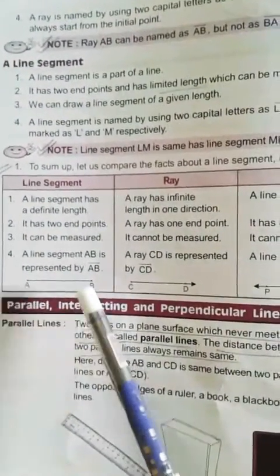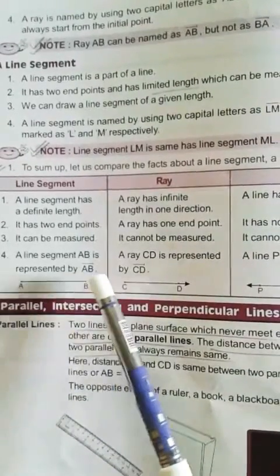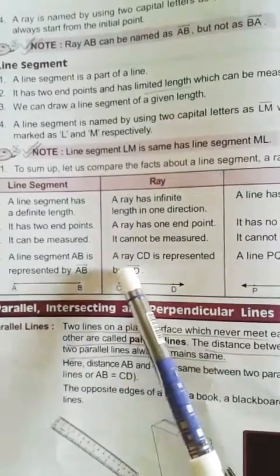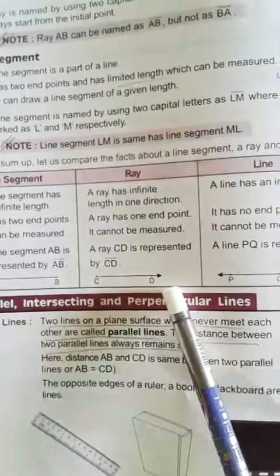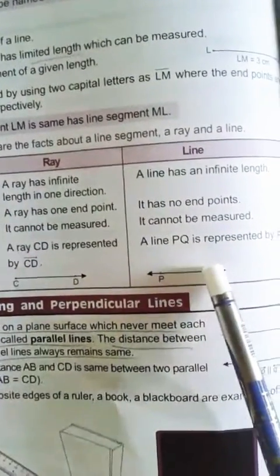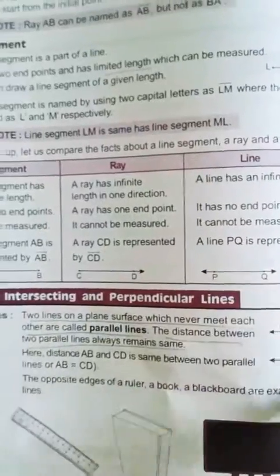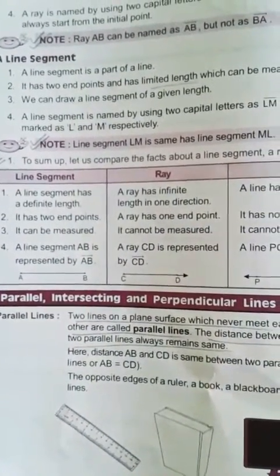Number 4, a line segment AB is represented by AB, like this. A ray CD is represented by CD, like this. A line PQ is represented by PQ, like this.